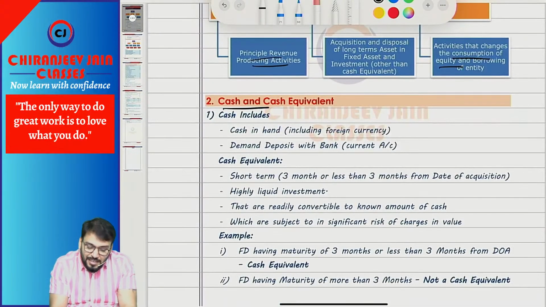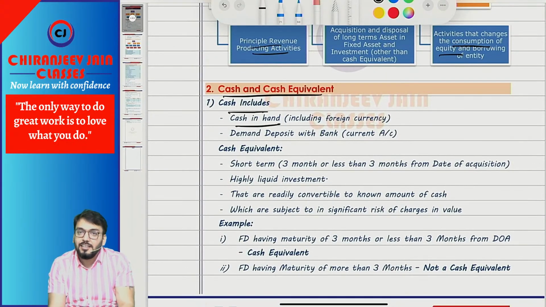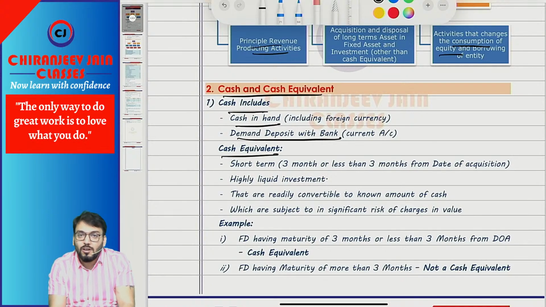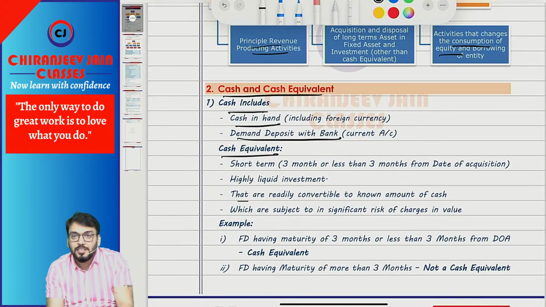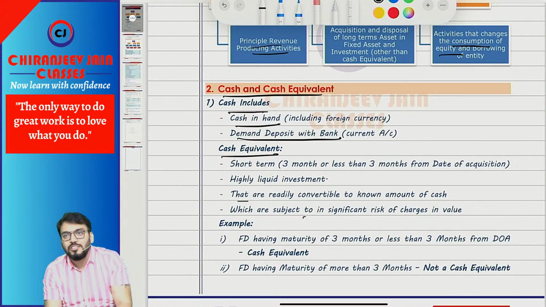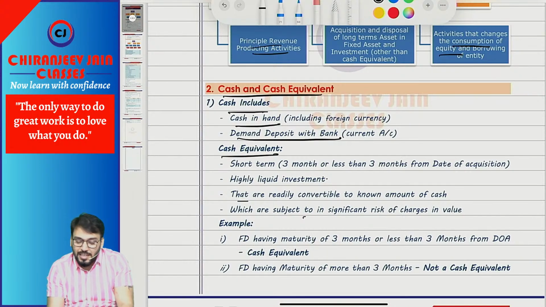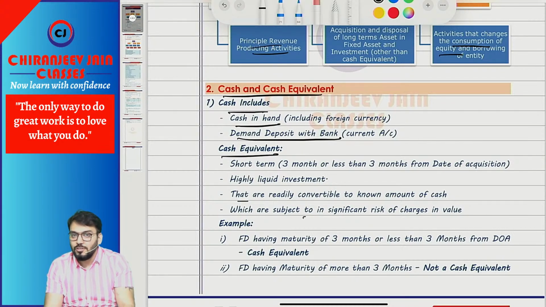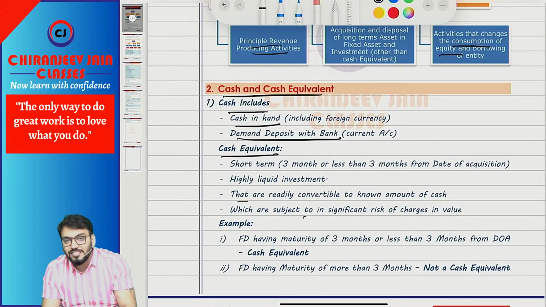Chalega. What do you mean by cash and cash equivalent? Cash includes cash in hand and demand deposit with bank, meaning current account balance. Cash equivalent means short-term highly liquid investment that is readily convertible to a known amount of cash and subject to insignificant risk of changes in value. Short-term means 3 months or less from the date of acquisition. The best example is any FD having a maturity period of 3 months or less from the date of acquisition; that becomes a cash equivalent.